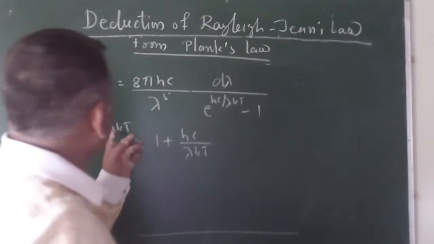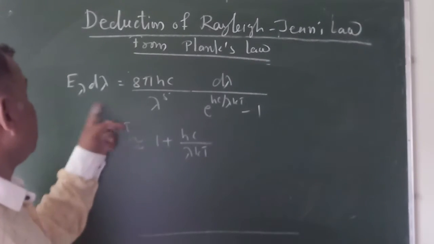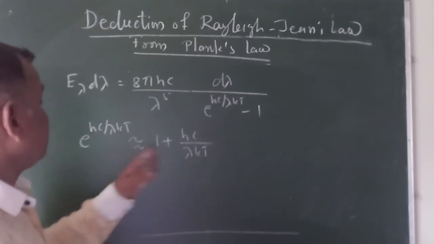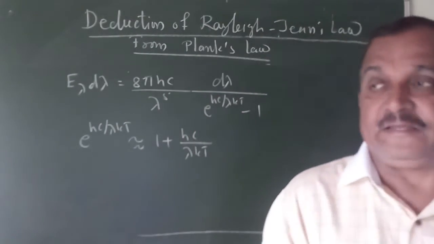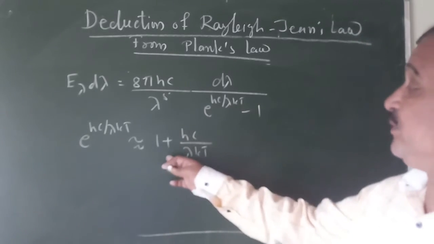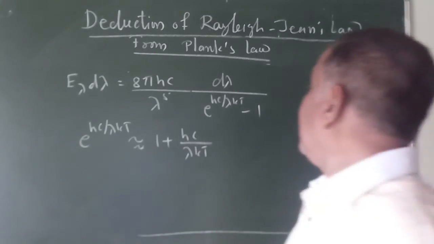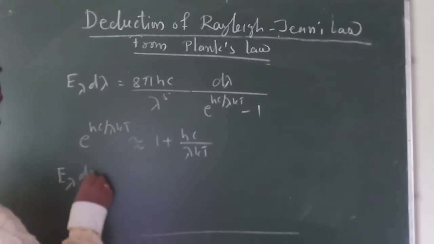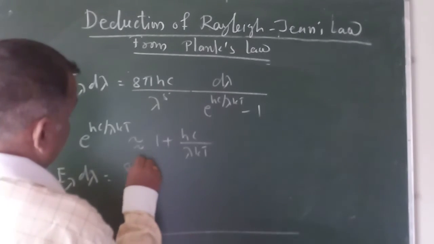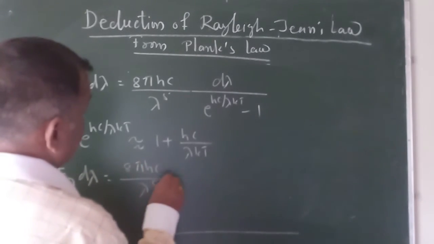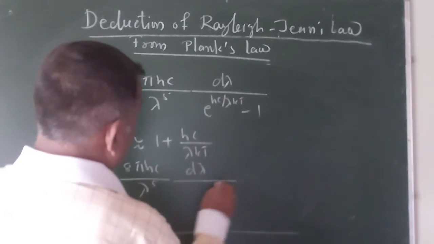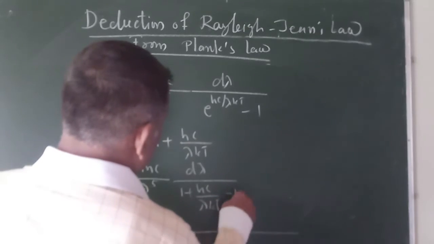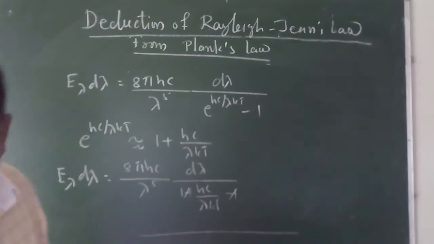For longer wavelength, the exponential term becomes small. Hence the above equation becomes E lambda d lambda equal to 8 pi hc upon lambda raised to 5, d lambda, divided by 1 plus hc upon lambda kT minus 1. So this gets cancelled.